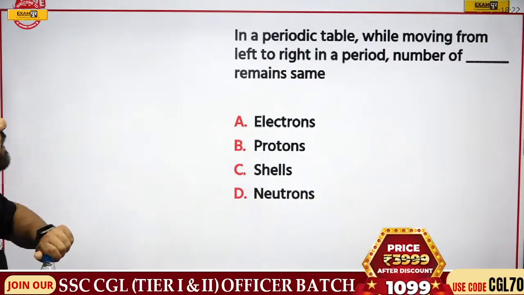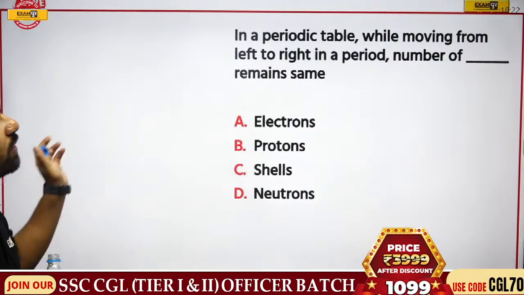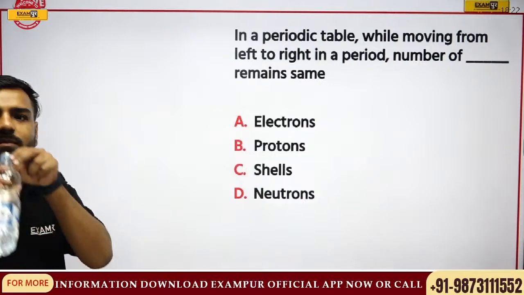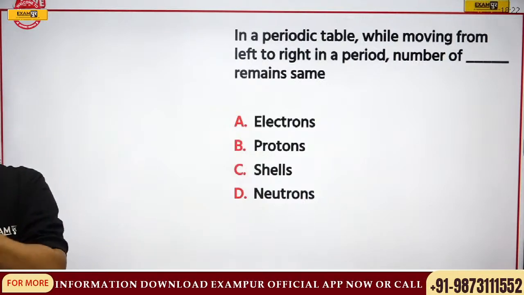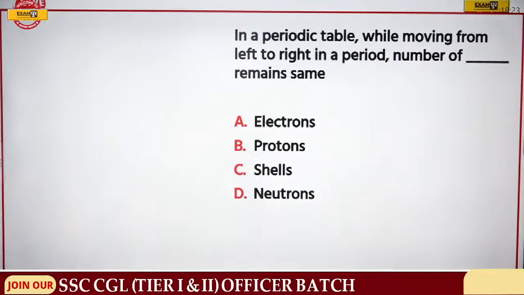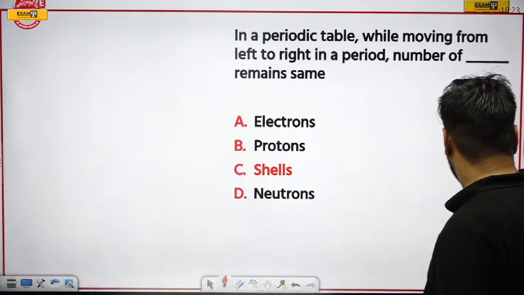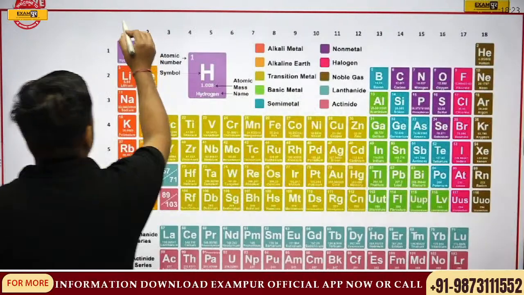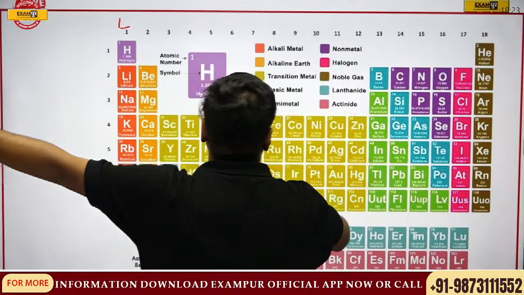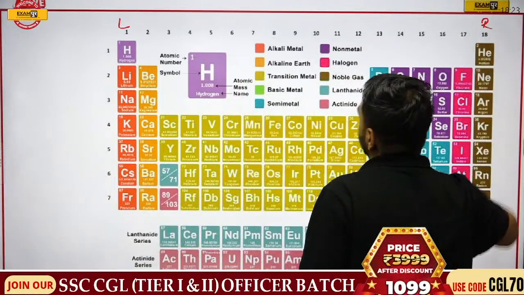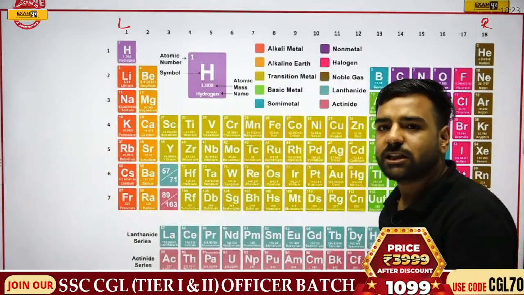So Gobinath, can you answer this? In a periodic table, while moving from left to right in a period, the number of dash remains same. Now see, when I'm talking about the periodic table, this would be my left and this is going to be my right. There are several things which I have to explain here.